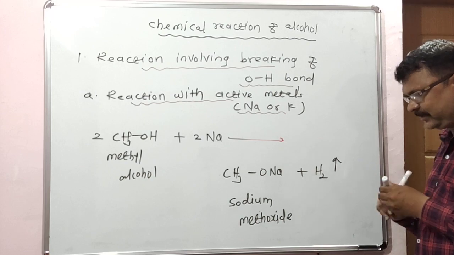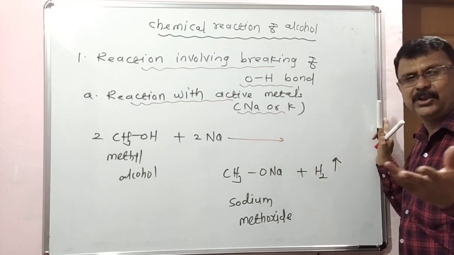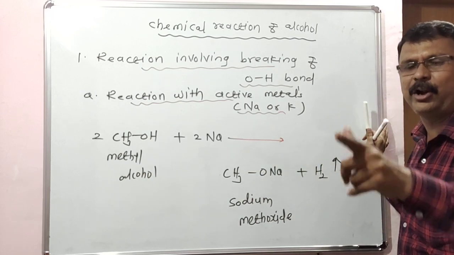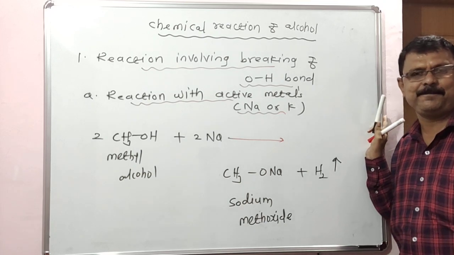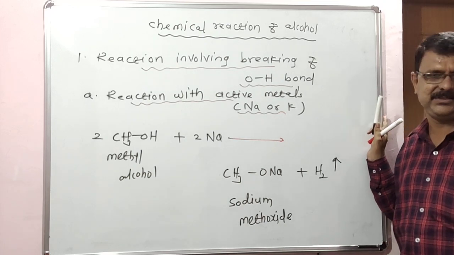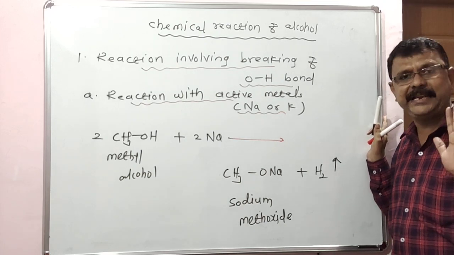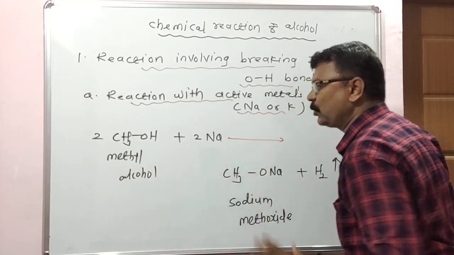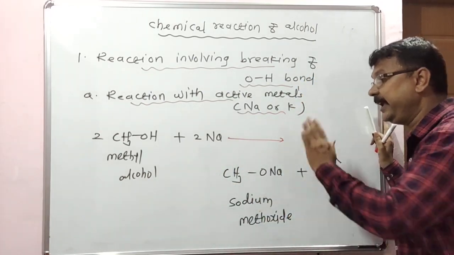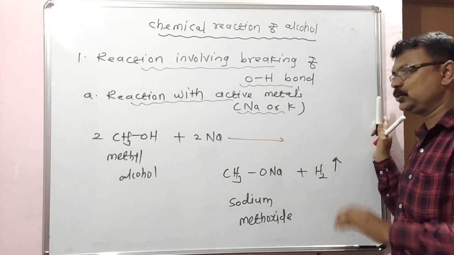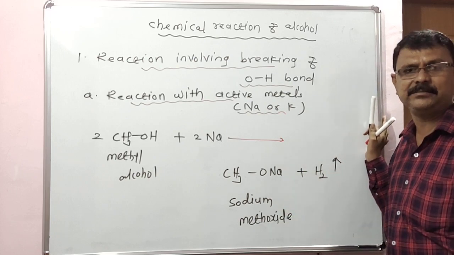Correct? Okay, this is the raw material. Sodium alkoxide is the raw material of Williamson synthesis. But in this reaction, when methyl alcohol is reacted with sodium metal, it gives sodium methoxide.